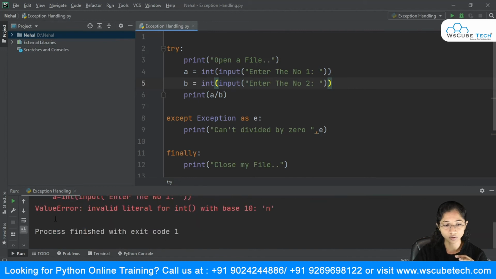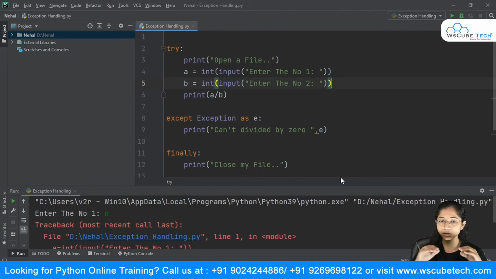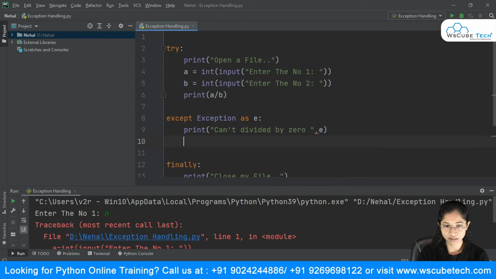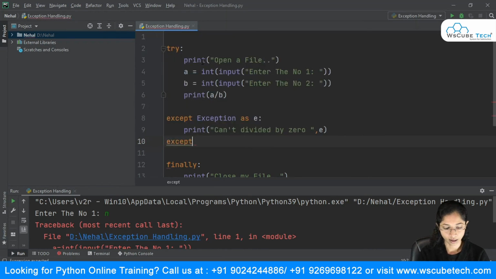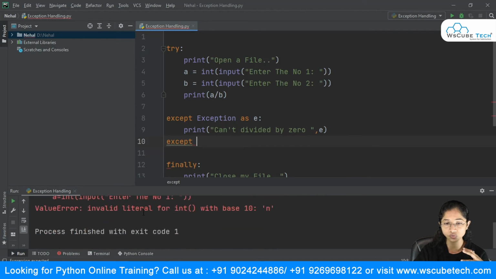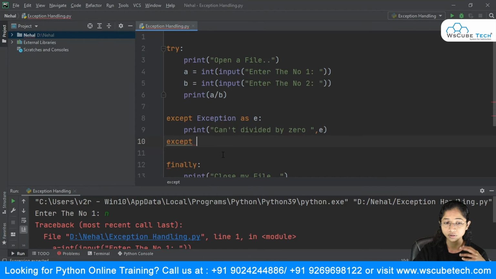We know that this is a ValueError, so we can be error specific. Instead of writing Exception, I can go with ValueError, because I know that this might raise the ValueError.